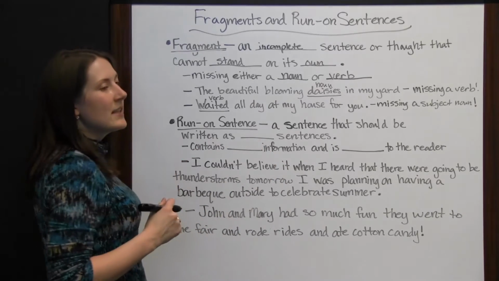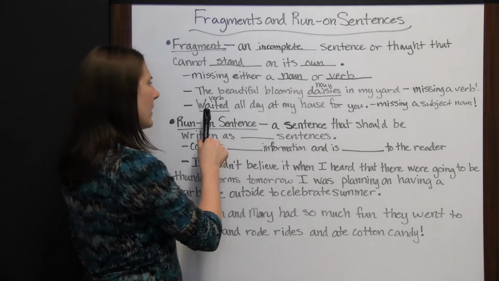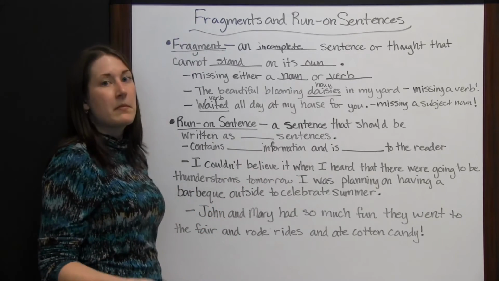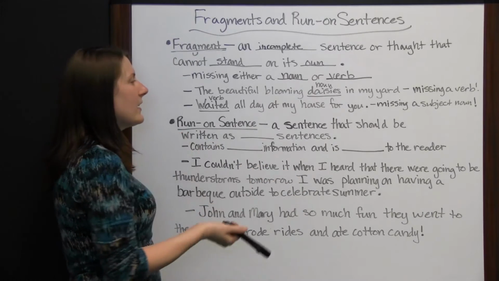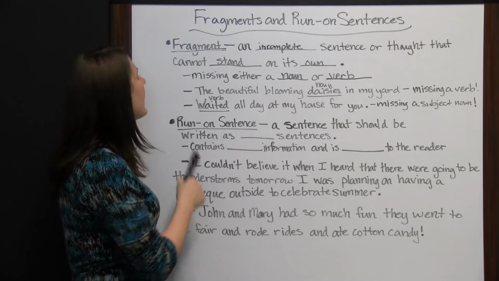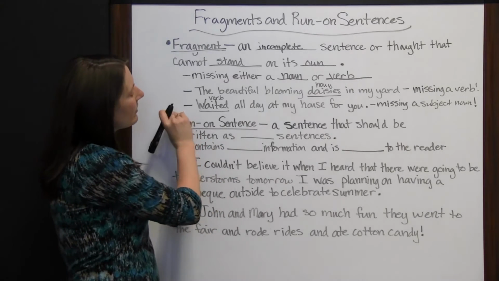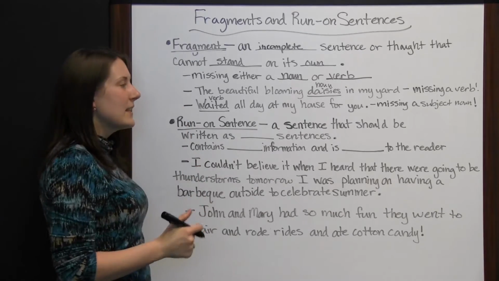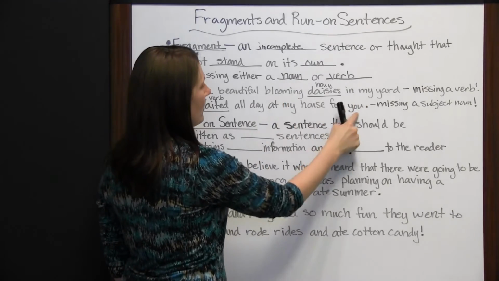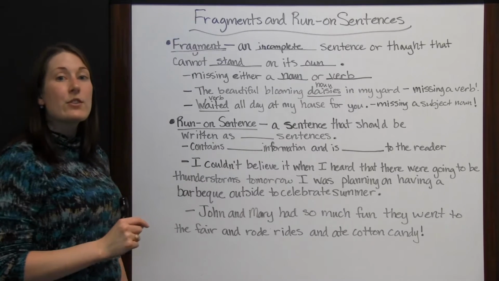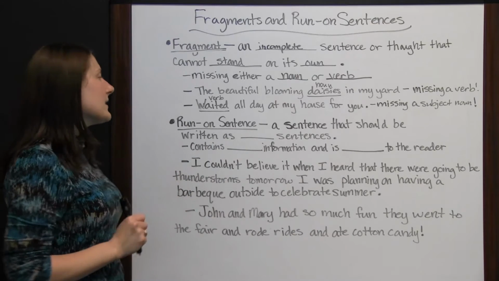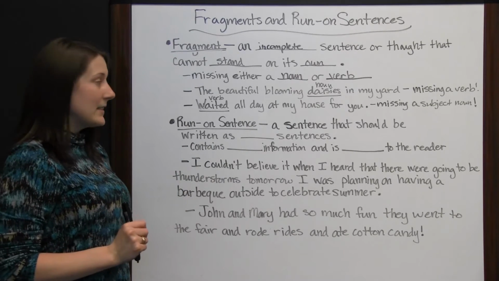You can finish the sentence in any way. Waited all day at my house for you. You could say, we waited all day at my house for you. I waited. My mom and I waited. It's a little bit more limited what you could put at the beginning of this sentence because we've got my and you for pronouns down here. But you still have options, and you could easily turn this fragment into a complete sentence.